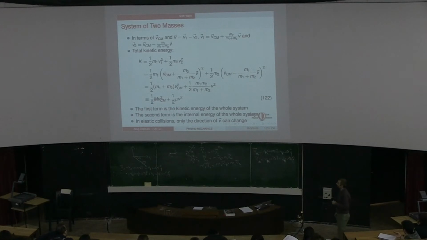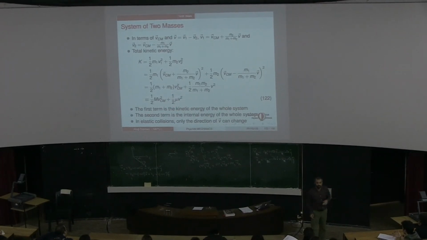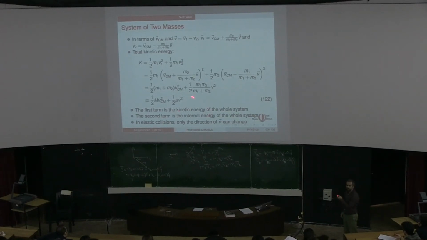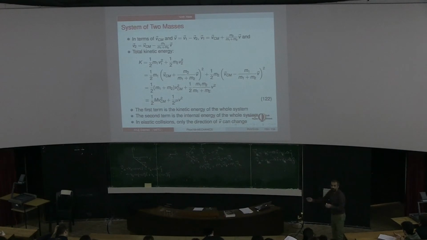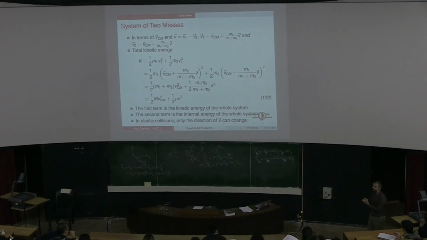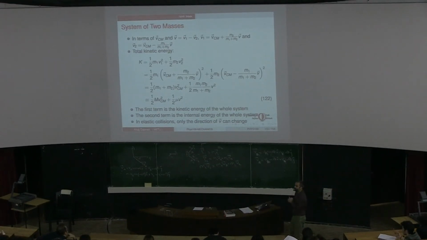Now, when we say that the kinetic energy is lost, the only freedom we have is in this term. This is the internal energy. When we say the kinetic energy is lost, it is this internal energy, the kinetic energy due to the relative motion of the objects, which just disappears. It is converted to other forms of internal energy. So when, for example, you have two objects sticking together, they will be deformed. So here comes the deformation energy.